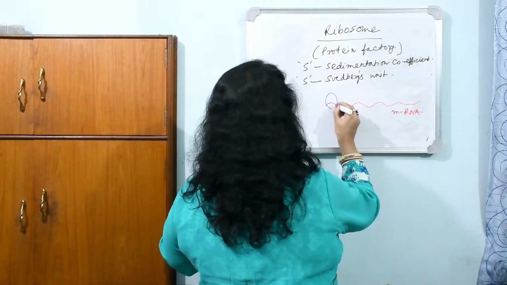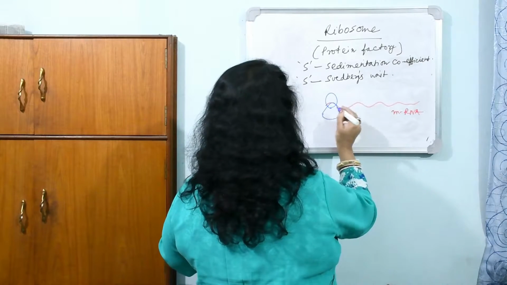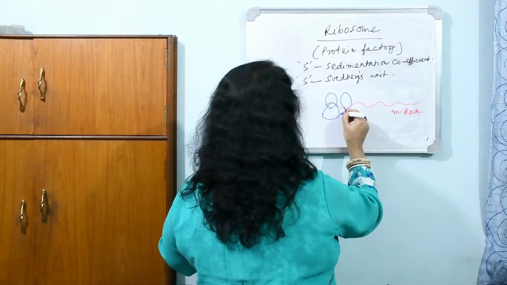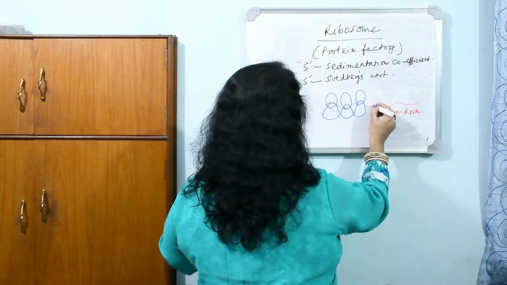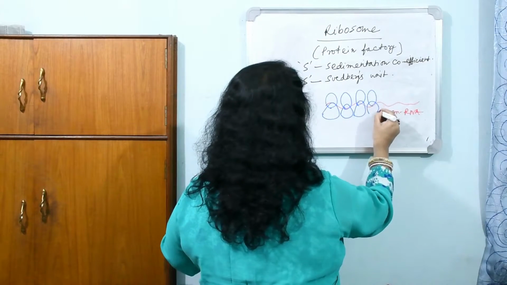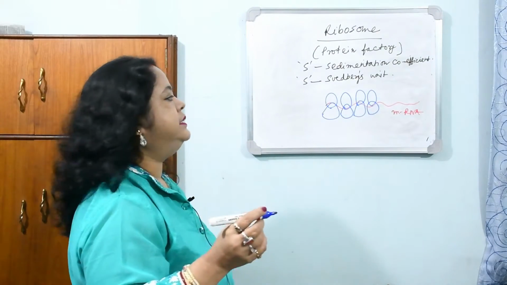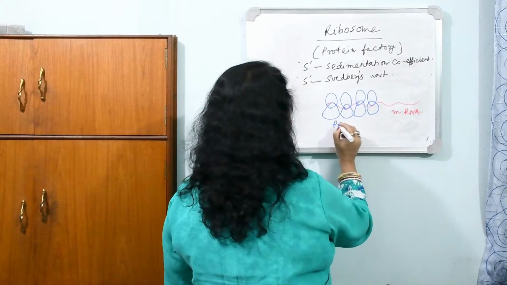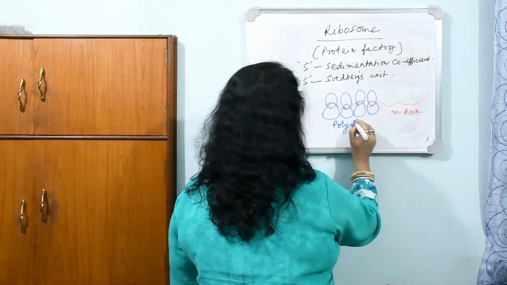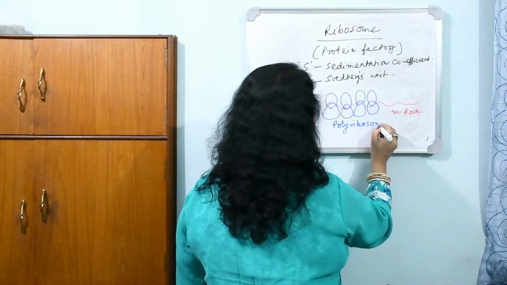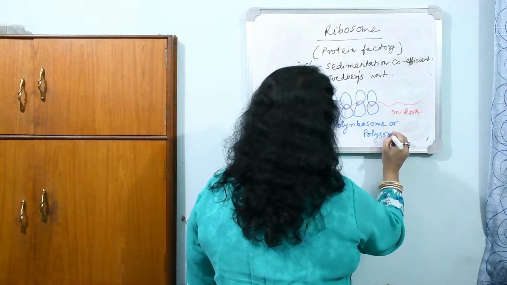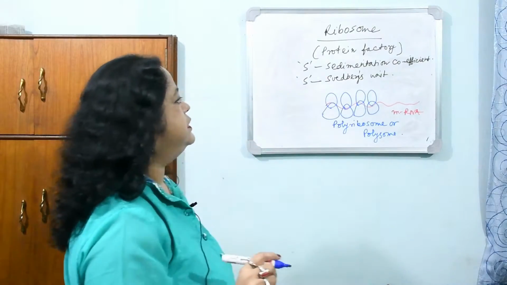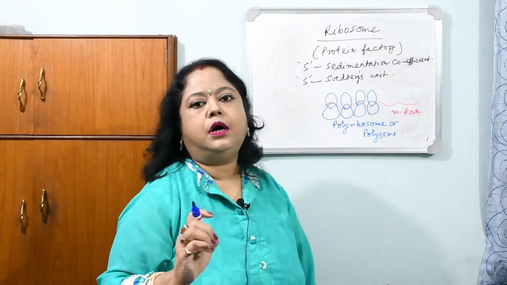Now ribosomal particles will form an association with this in this manner. Firstly the smaller subunit and then the larger subunit. In this way they will assemble here, and this structure is known as polysome or polyribosome. So this is about the ribosome.